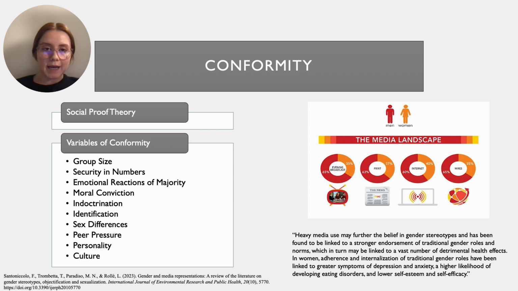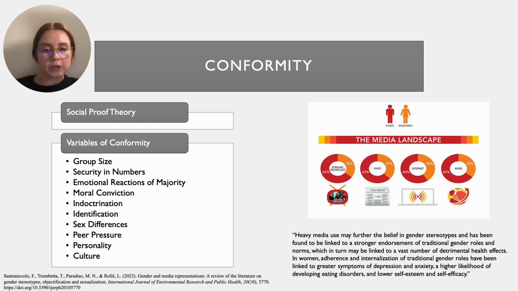According to Chapter 6 of the Gass Insider text, the social proof theory is the tendency to view behaviors as more appropriate or correct when a lot of other people are engaging in such behaviors. It's also important to consider the conformity variables such as group size, informative influence, normative influence, security in numbers, indoctrination, moral conviction, identification, sex differences, peer pressure, personality, culture, and so forth. So basically, the demographics of a group that is able to be conformed.